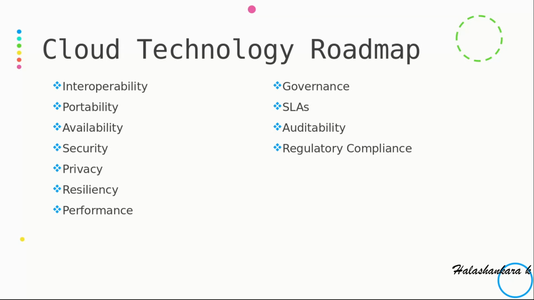So in these cloud technology roadmaps, we are going to come across a few key points. First we will see interoperability. Interoperability defines how easy it is to move and reuse application components regardless of provider, platform, OS, infrastructure, location, storage, data format, or APIs. It covers how well applications work together, and how well a new application works with other solutions present in the business organization or the existing architecture.